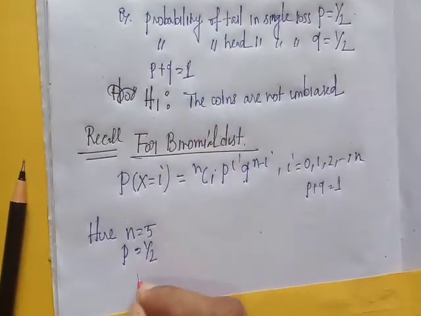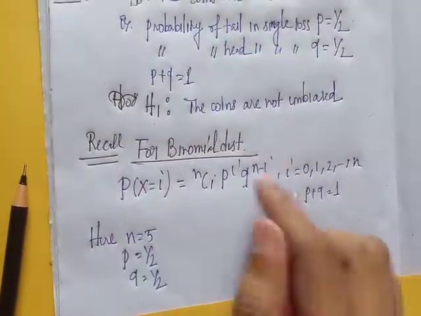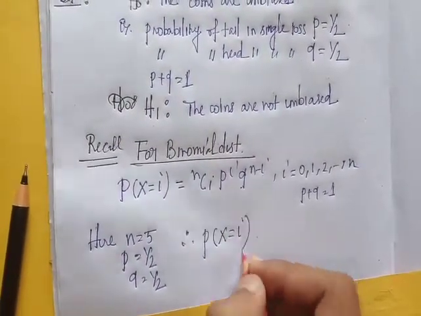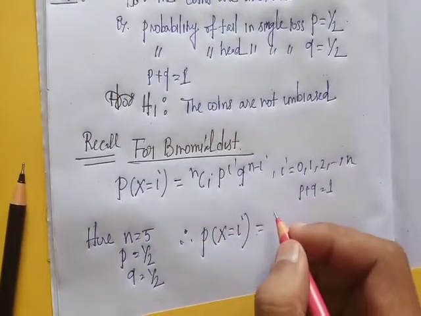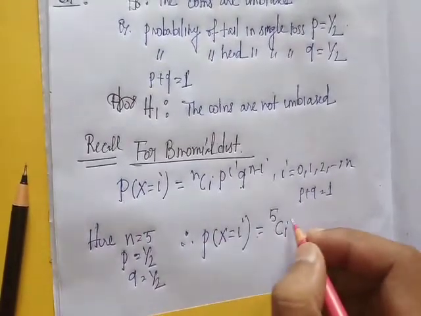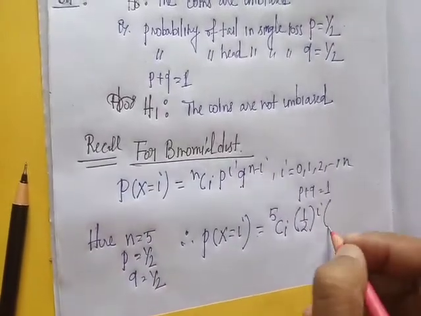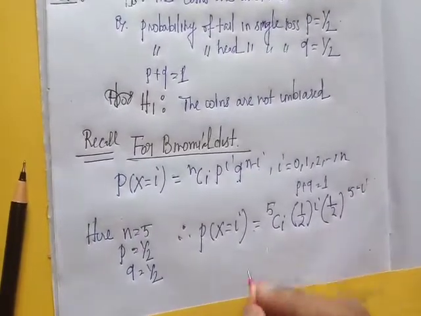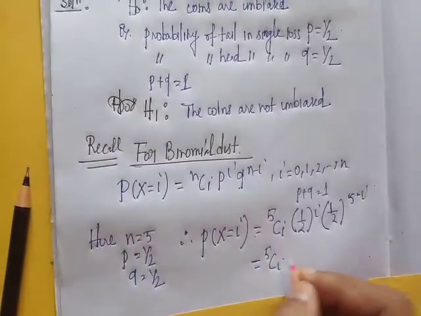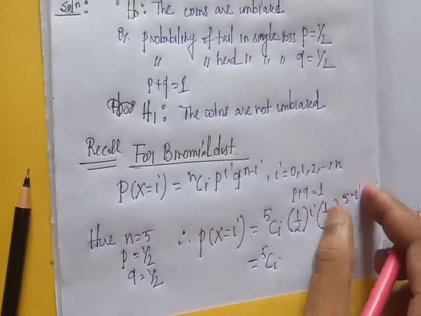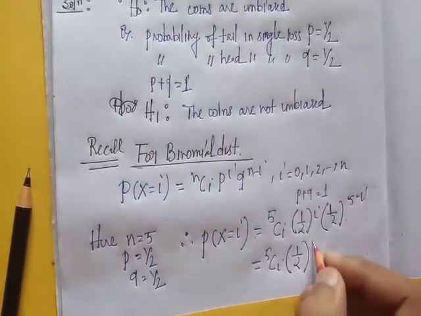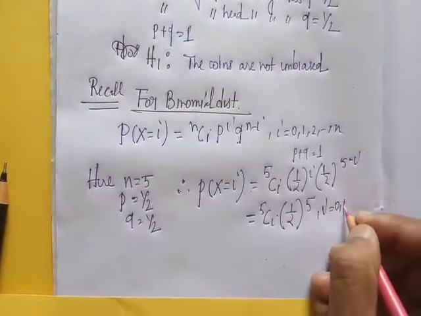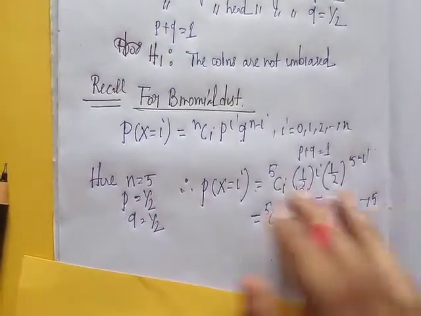Putting these values we get P(X = i) equal to 5Ci half to the power i into half to the power 5 minus i, that is 5Ci into half to the power 5. Clear? Where i runs from 0, 1, 2 up to 5, n means 5.